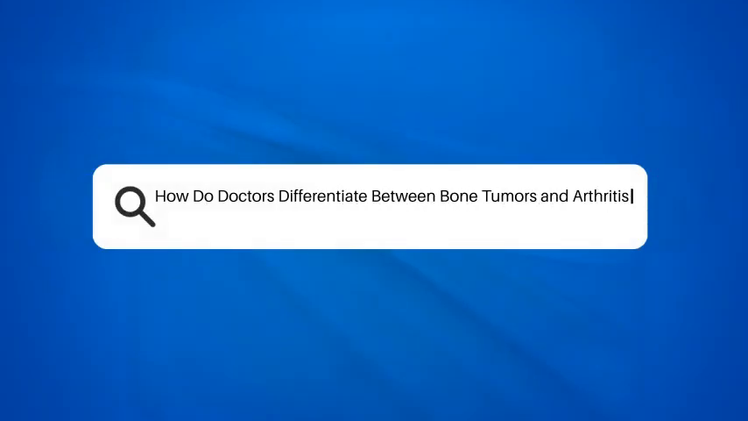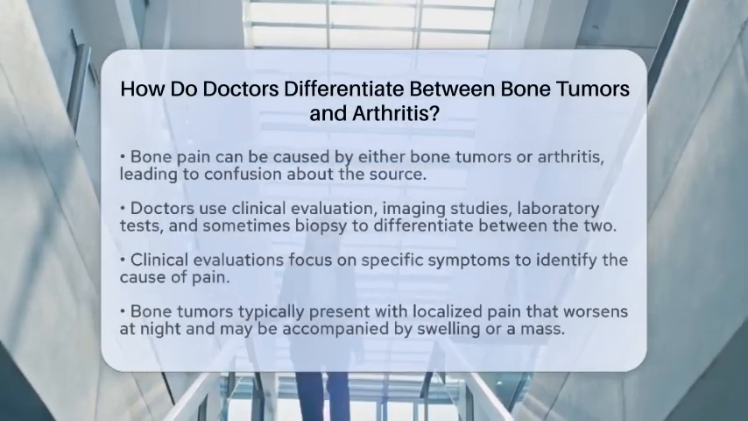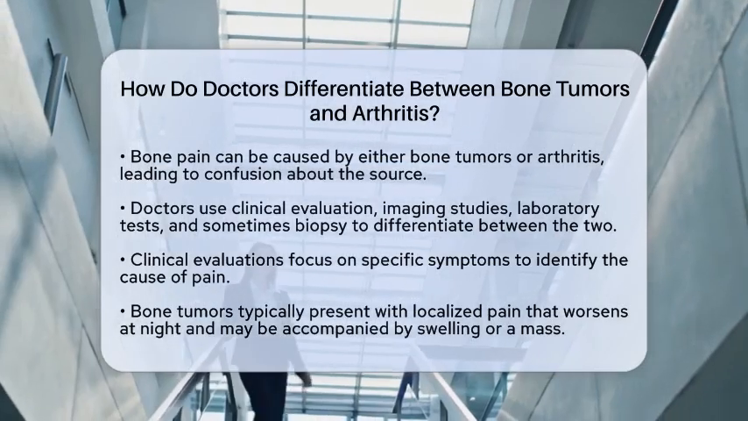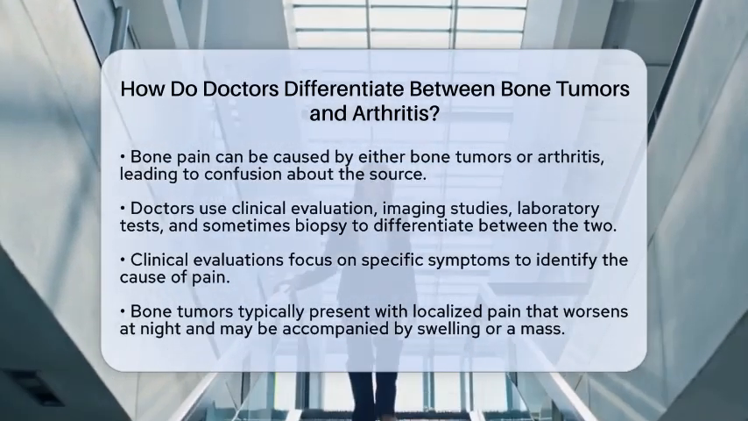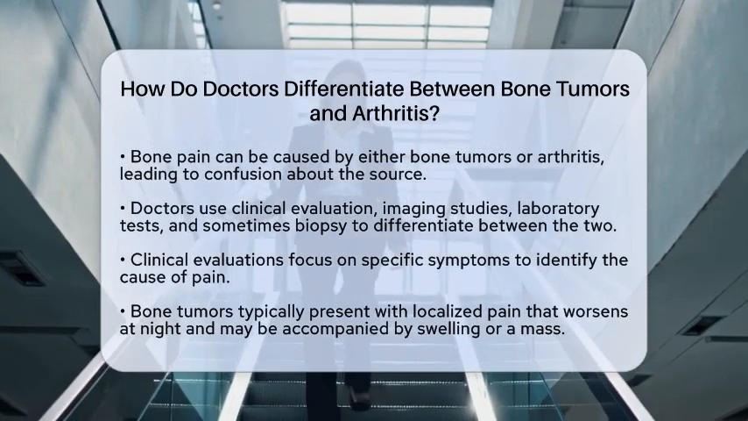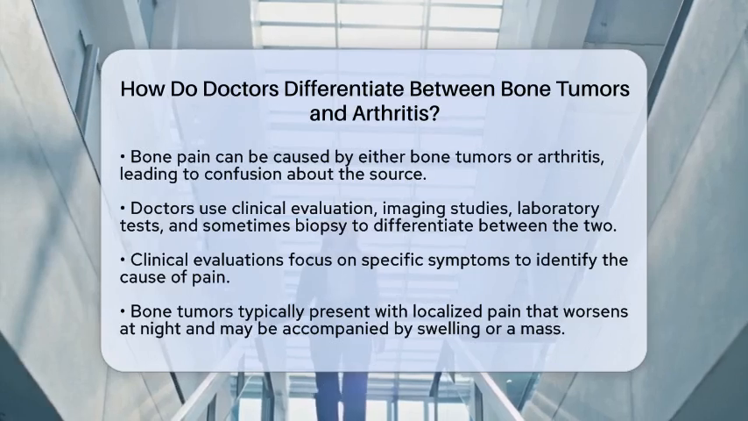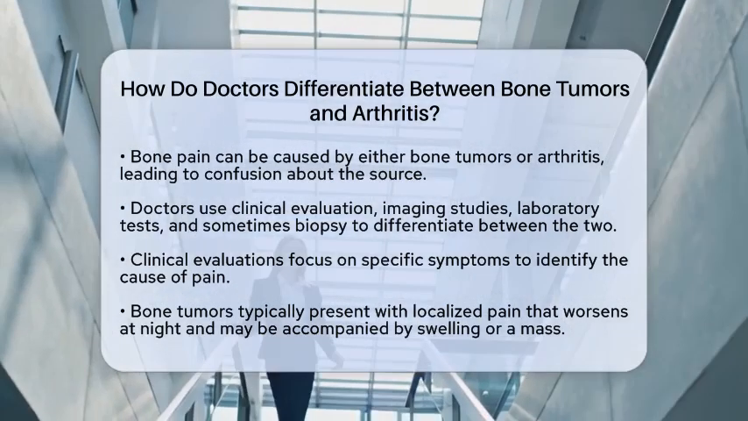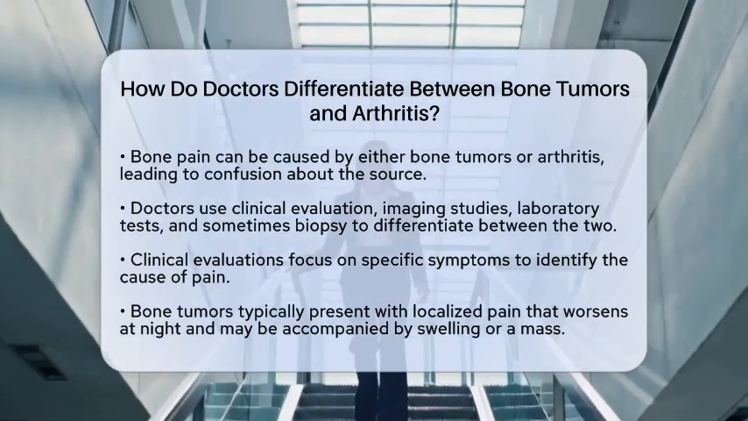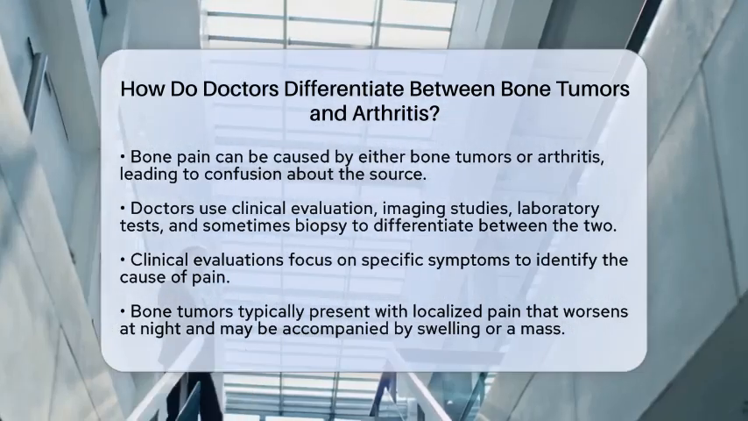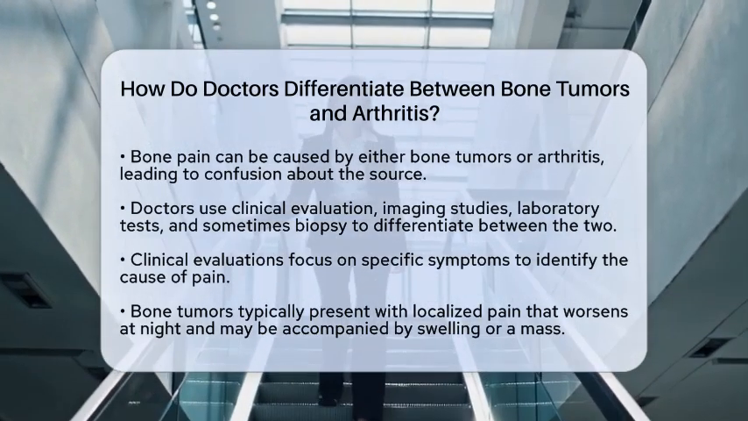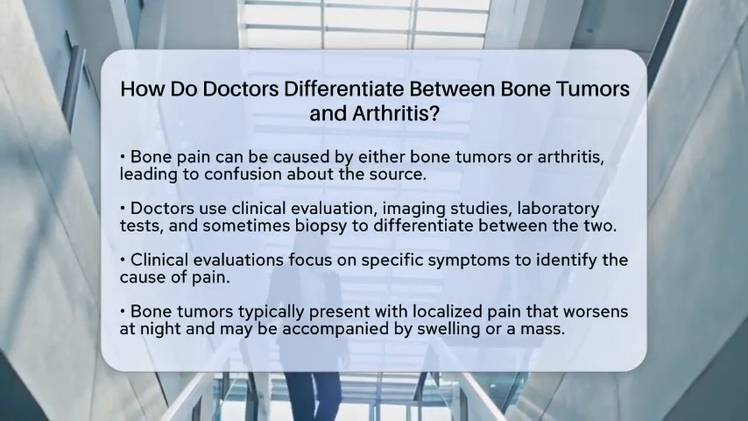How do doctors differentiate between bone tumors and arthritis? When it comes to bone pain, many people wonder how doctors can tell if it is due to a bone tumor or arthritis. Both conditions can cause discomfort, but they have unique signs that help in diagnosis. Doctors rely on a combination of clinical evaluation, imaging studies, laboratory tests, and sometimes biopsy to make this distinction.